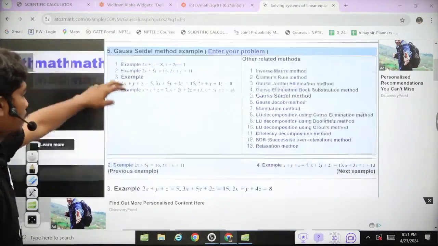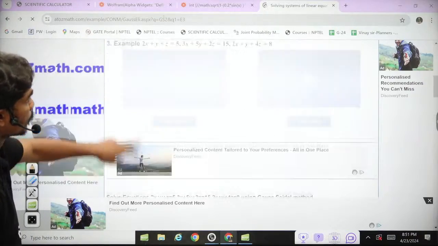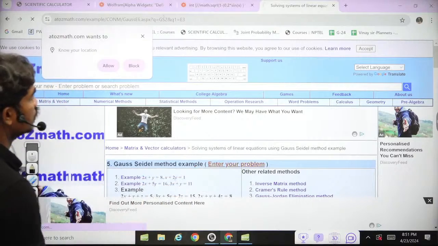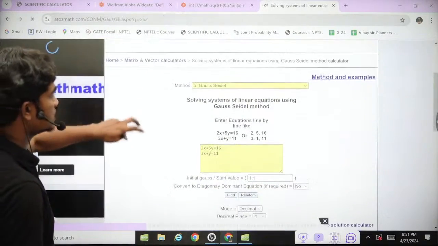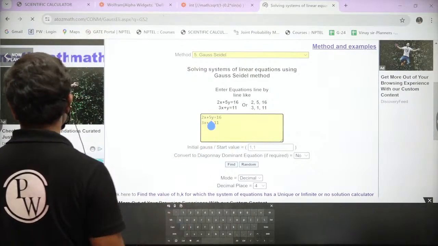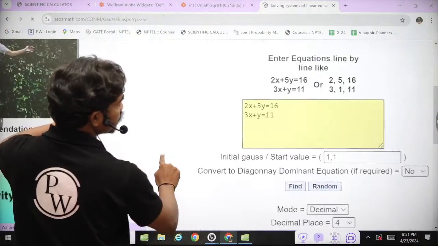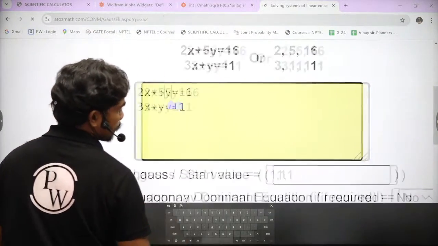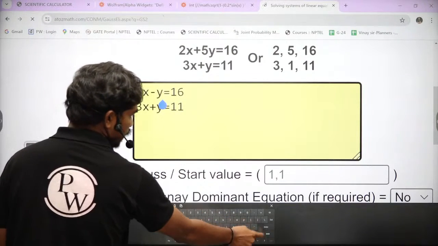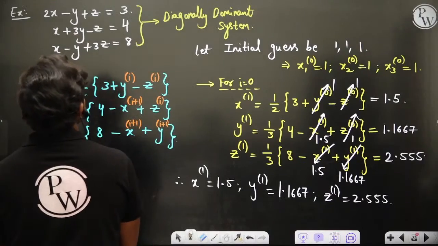Yeah, these are the equations we have. Let's see, there is a calculator where you can enter your problem. Okay, I'll enter my problem then. Gauss-Seidel, three variables you can type, I guess. So we'll type the three variables and we'll see. Let's zoom in so that you can see the equations. 2x minus y plus z is equal to 3.